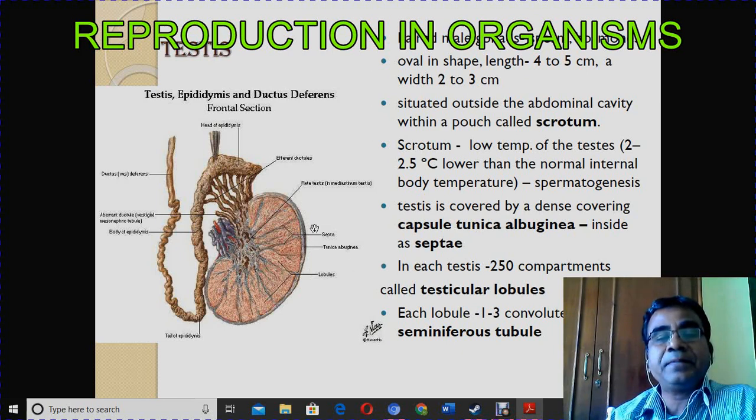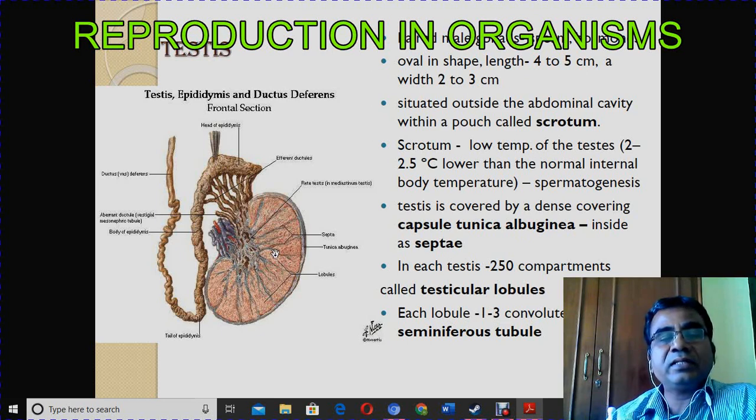They divide the testis into many compartments, many lobes, and each lobe has many lobules, and in each lobule one, two, three convoluted tubules are there, that is seminiferous tubules.